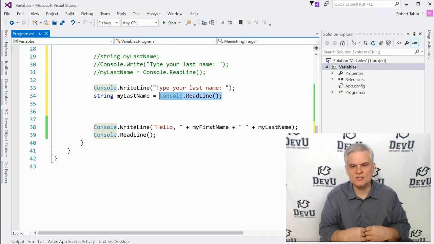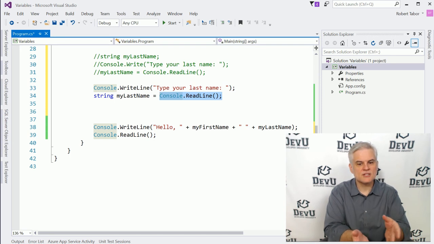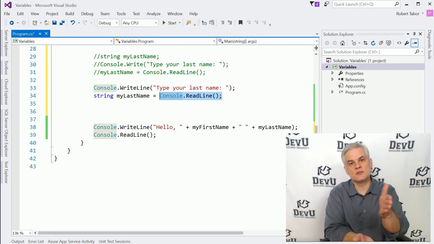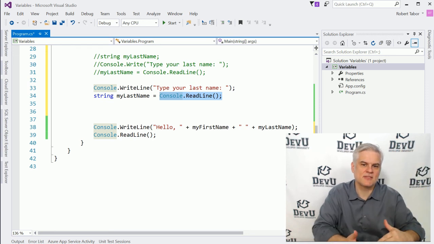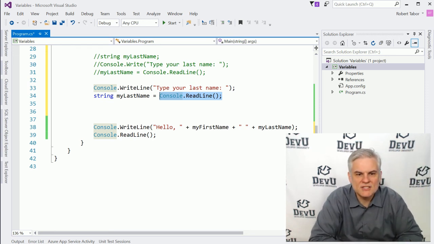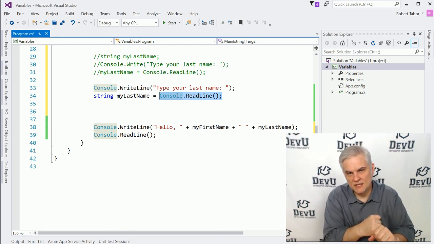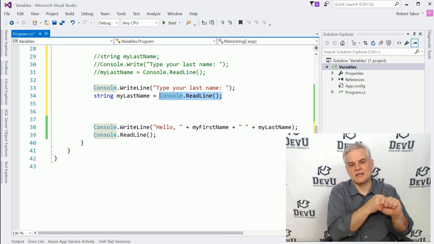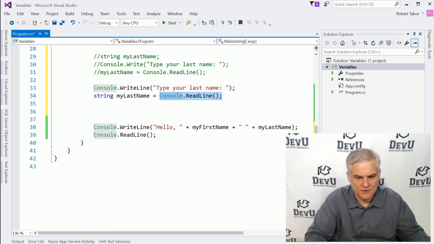Also, experienced developers like to write less code, and they're always looking for a convenient way to reduce the number of keystrokes they have to type and the amount of code they have to read. So usually you want to declare your variables as you're using them, and not put them all at the very top of a given method or section of code, like some people used to do a long time ago. You should get into the practice of two things: declaring your variables as you need them in the body of your code, and then, if you can, giving them an initialized value immediately after you declare them, like we've done here in line number 34.